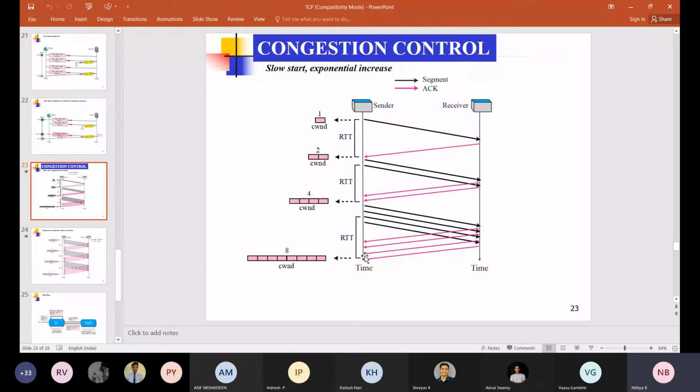Assume the acknowledgement is lost, or you are going to have a single cumulative acknowledgement for these 4 segments. What is the congestion window size? Instead of receiving these 4 acknowledgements, only one cumulative acknowledgement is sent. The congestion window size is 5, because the congestion window is incremented after receiving each and every single acknowledgement. If one acknowledgement is received, increase the congestion window by 1. If 2 acknowledgements, increase it by 2, like that.